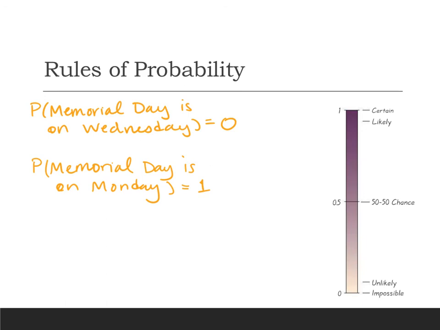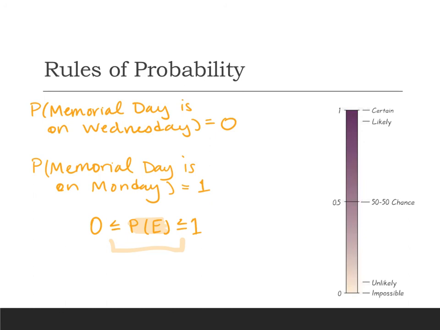And so in symbols, and this is how mathy people want to do it, we'll say that 0 is less than or equal to the probability of some event, which is less than or equal to 1. That basically just means that the probability is between 0 and 1. That's literally what those symbols translate to.